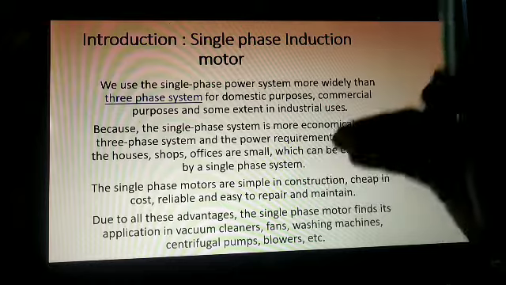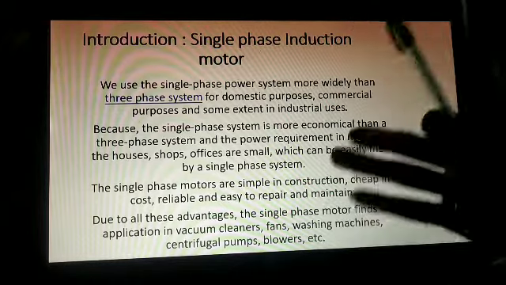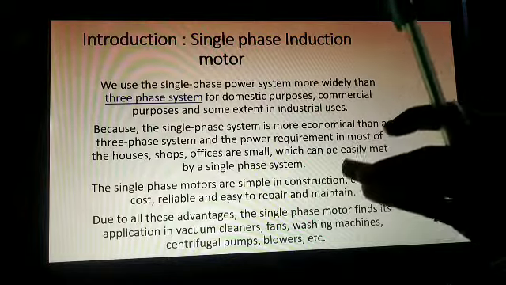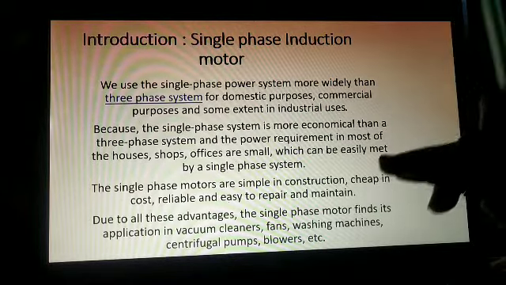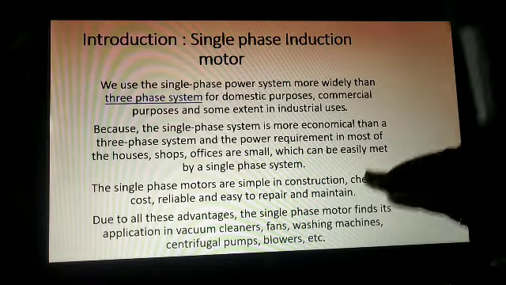So this was the quick introduction over the three phase. That means as compared to three phase, we use single phase in domestic, commercial and industrial ways. Why? Because it is more economical than three phase.